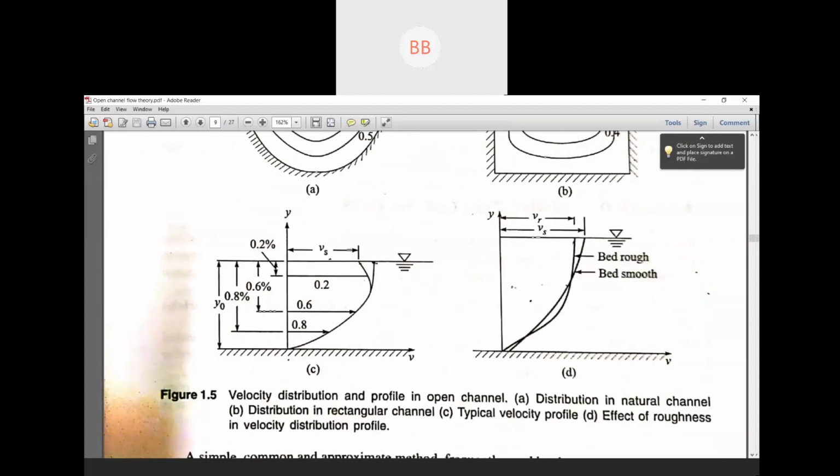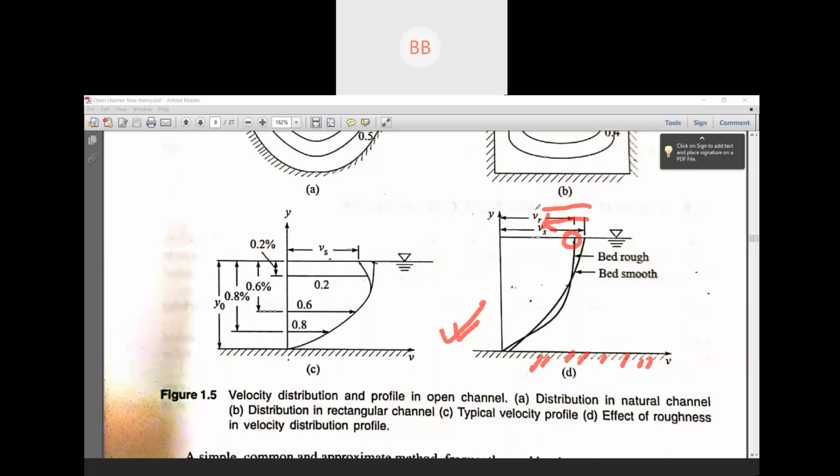So this is the figure we are talking about. This is the bottom of the river. If you go up, you see that water is increasing. That differentiates between the bed rough and bed smooth, so it depends on the bed of the river. But when it increases, you see here it reduces. This is because of the interaction of the flow.